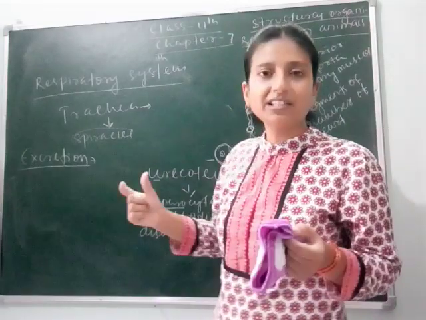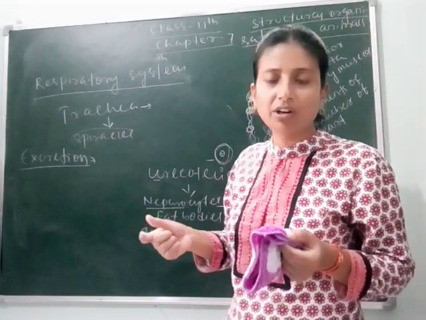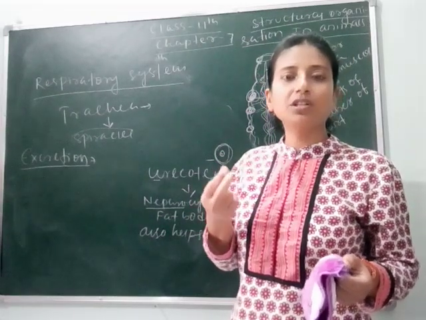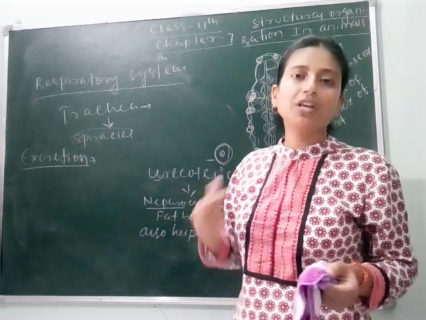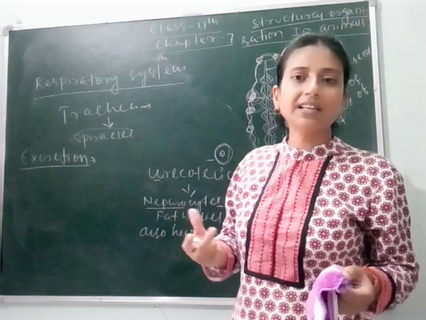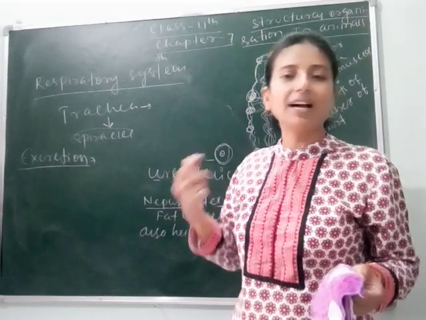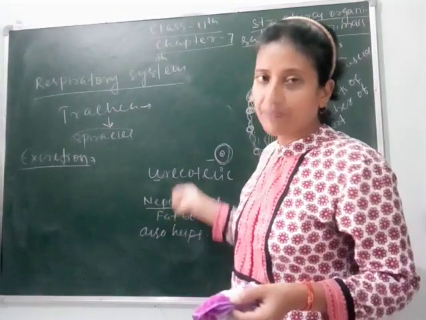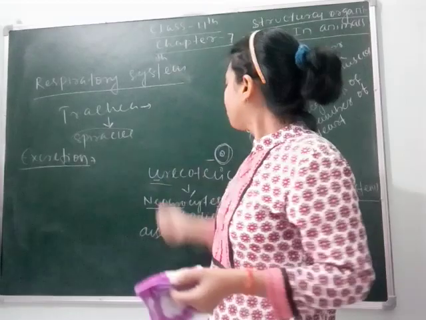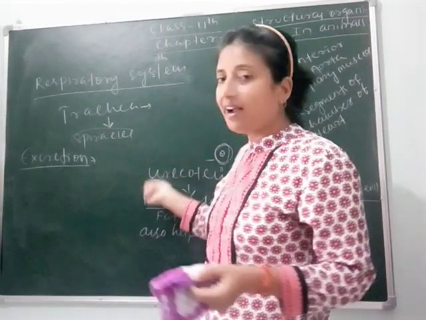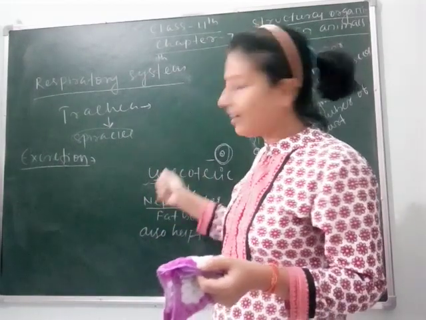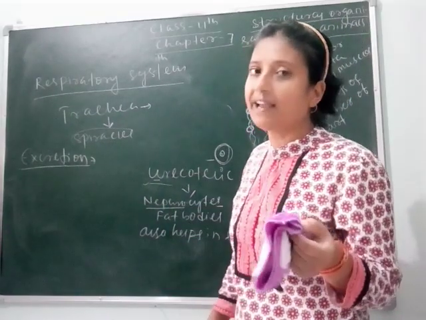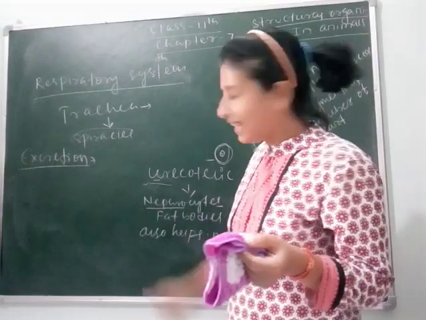In human beings, the kidney is the main excretory organ, but besides the kidney, I have told you some amount of nitrogenous waste is released through our mouth. We are sweating, and releasing mucus through our nose, earwax, etc. They are also excretory products. In the cockroach, besides urea or uric acid, they have to release some more nitrogenous waste also. That's why they have some more organs for excretion.